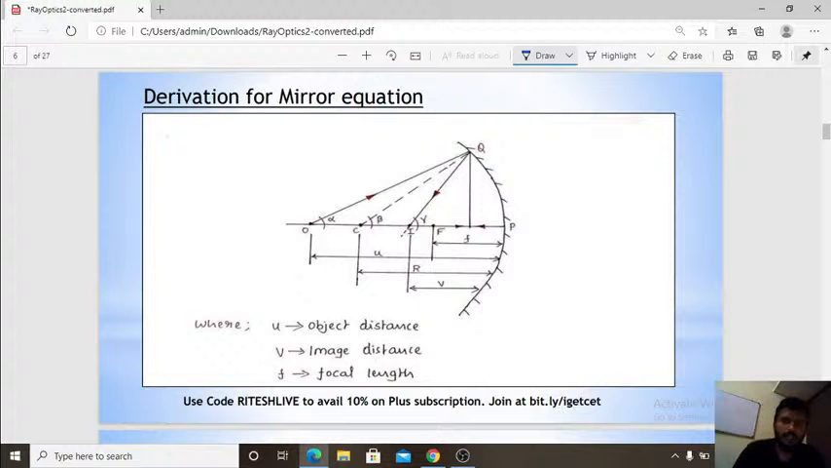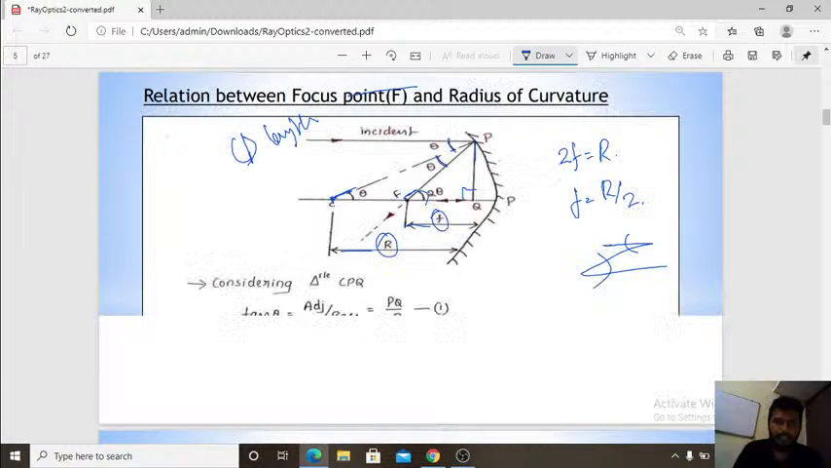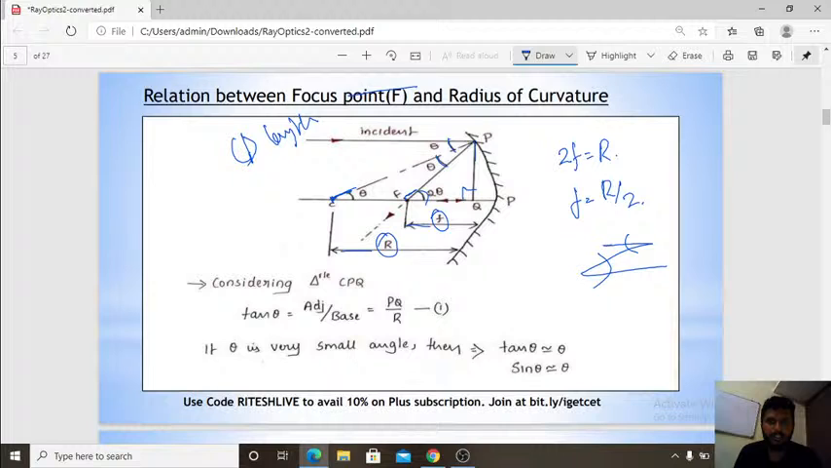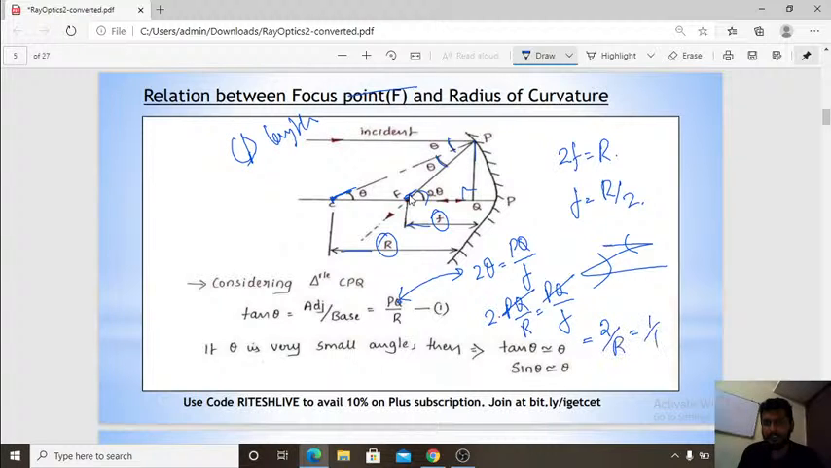Okay, this was what I was doing, right? Similarly I go for FPQ, that is 2 theta. For that I will get an equation like PQ divided by F. So now you have to relate these two. In place of theta you can directly write PQ divided by R, that is equal to PQ divided by F. See how simple it is. PQ gets cancelled, the remaining is 2 by R, that is equal to 1 by F.